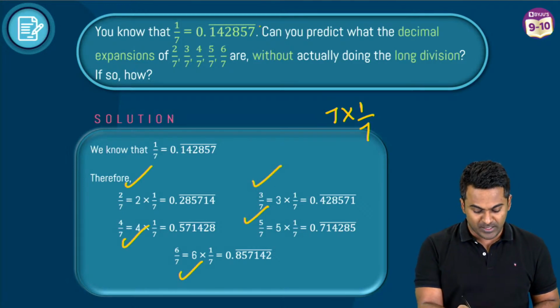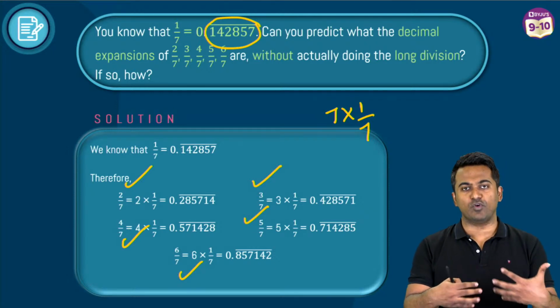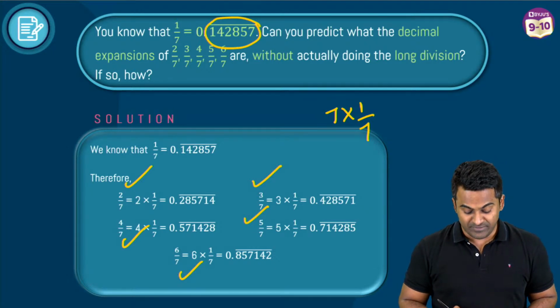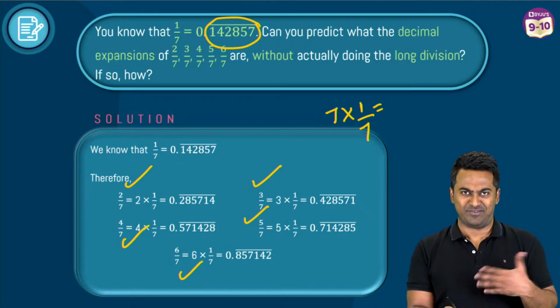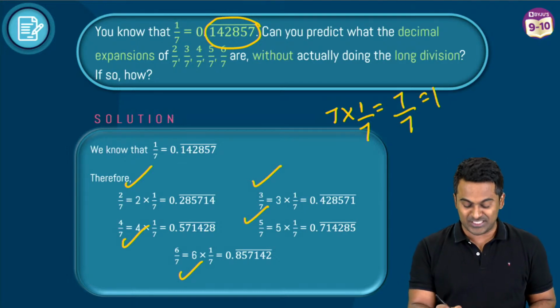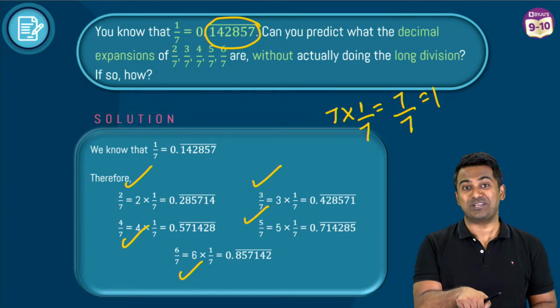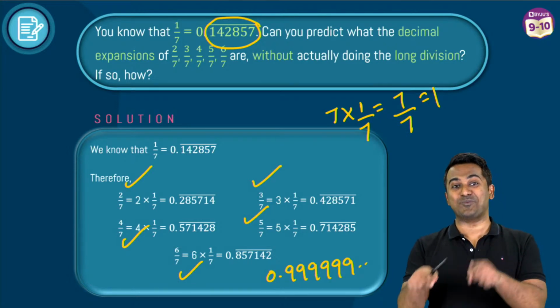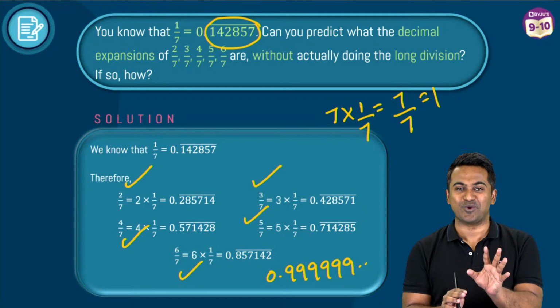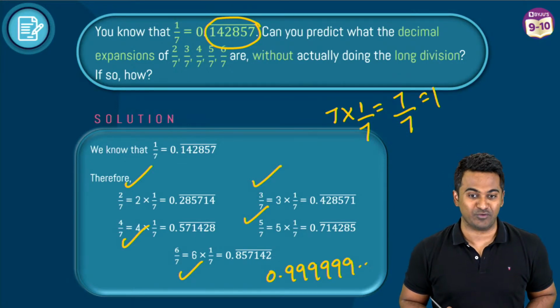All you've got to do is multiply this number here with 2, 3, 4, 5, and 6. 7 multiplied with 1 by 7, what is it going to be? 7 multiplied with 1 by 7, we know this. This boils down to 7 by 7, which is 1. But when you do this multiplication here, you are going to get 0.999999, and there is a way to prove that this is equal to 1, and there'll be one question that we would be solving for this.